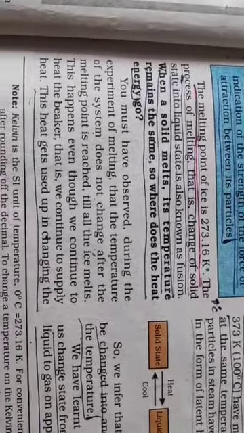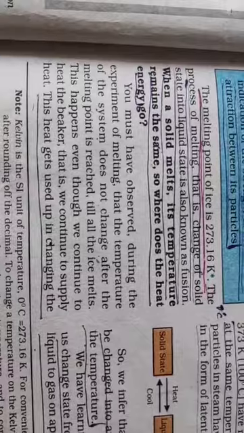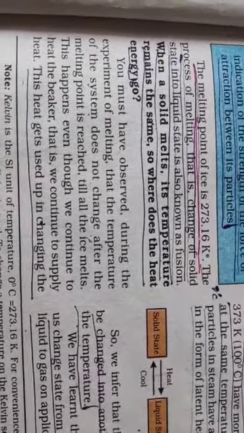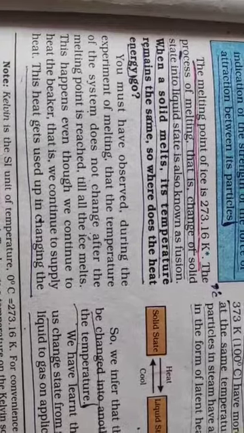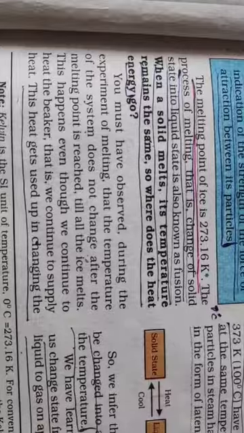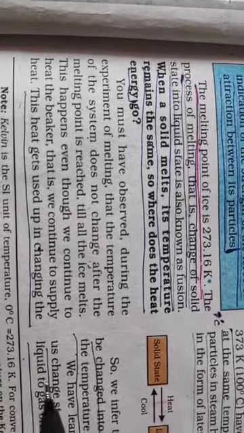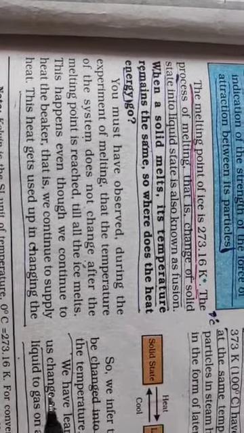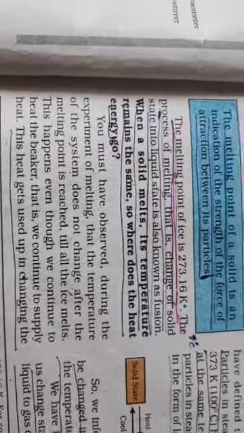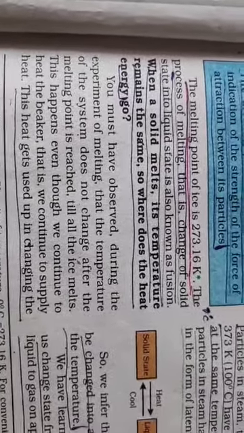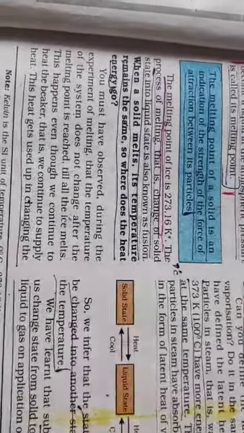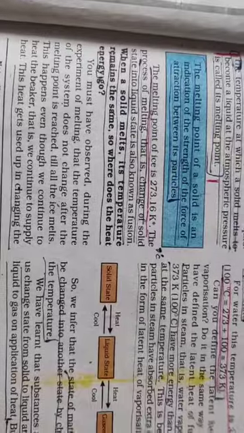When will ice melt into water? If you have supplied heat. So water at 0 will have more heat energy, though it is not recorded on the thermometer. That is latent heat of fusion. So water at 0 will have more latent heat of fusion than ice at 0. So ice at 0 will be better in cooling than water at 0. Got these two important reasons? They are very, very, very important, which you should be knowing.